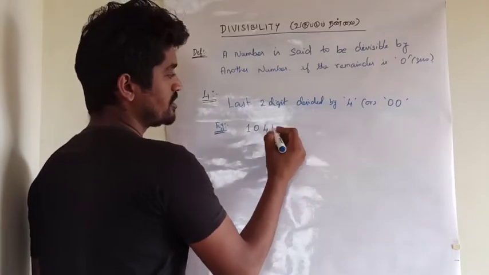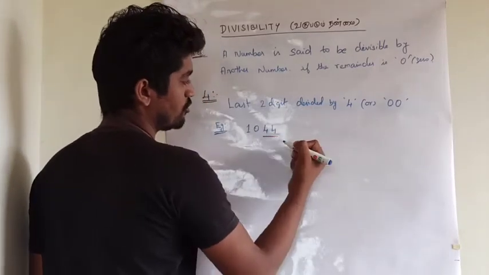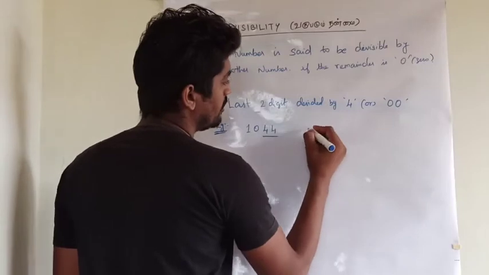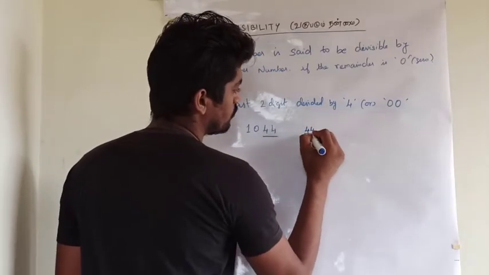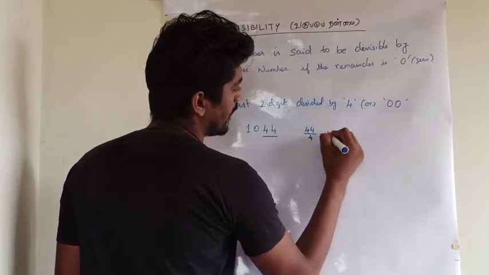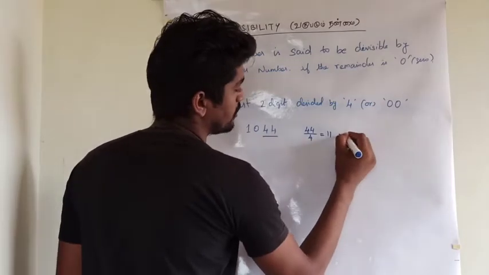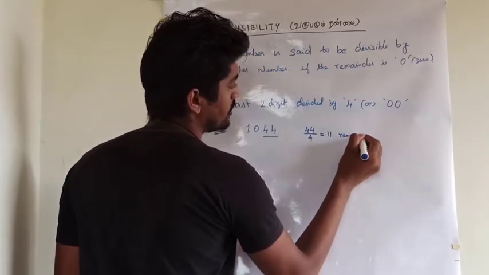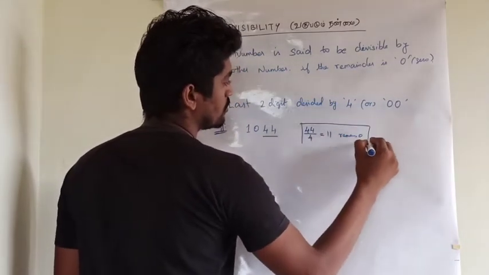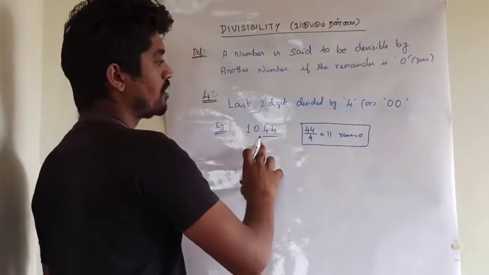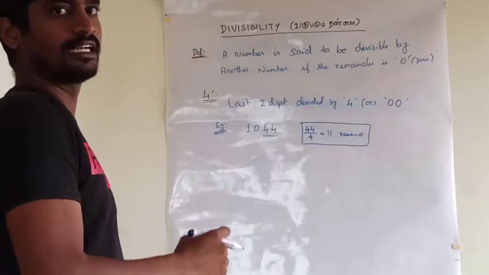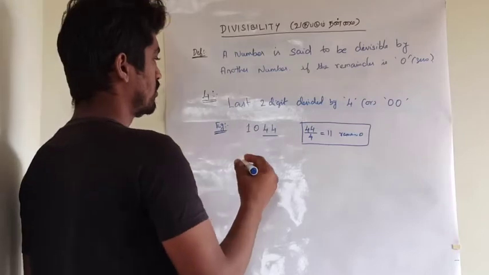The last 2 digits of the number are 44. It can be divided by 4. The value is 11. Remainder 0. So the whole number is divisible by 4.